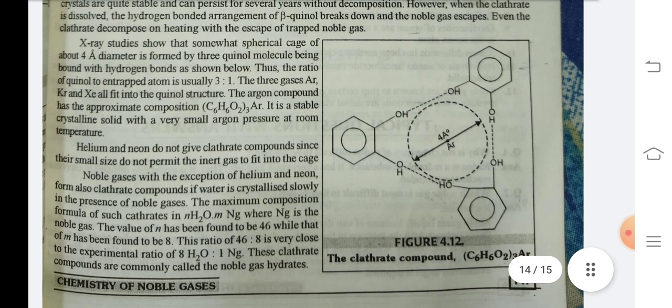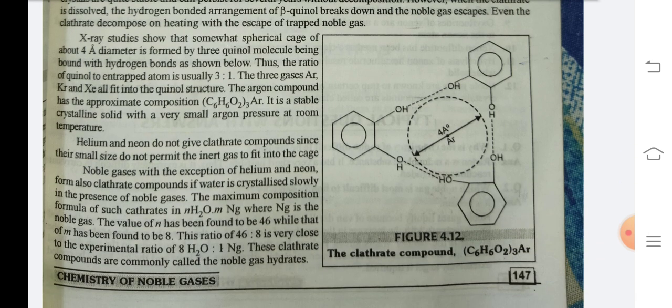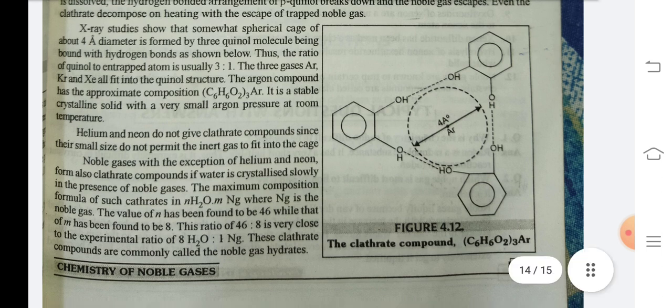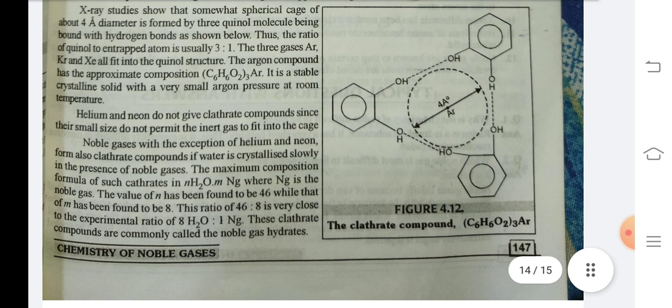X-ray studies show that a somewhat spherical cage of about 4 angstrom diameter is formed by three quinol molecules being bound with hydrogen bonds, as shown below. Thus, the ratio of quinol to entrapped atom is 3:1. The three gases Ar, Kr, and Xe all fit into the quinol structure. The argon compound has the approximate composition [C6H4(OH)2]3·Ar. It is a stable crystalline solid with a very small argon pressure at room temperature.